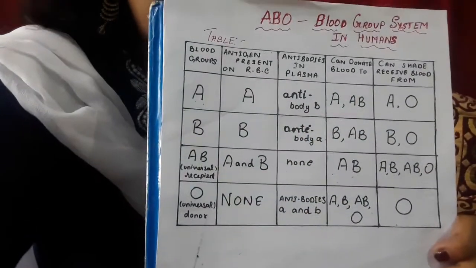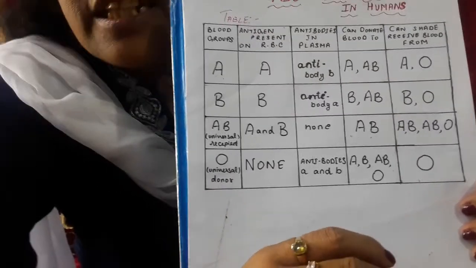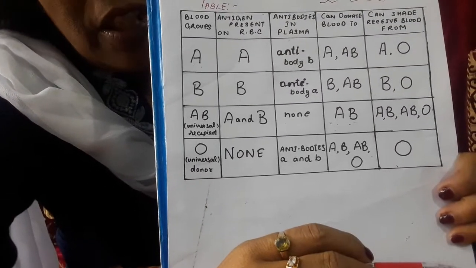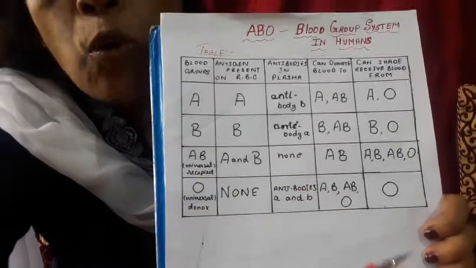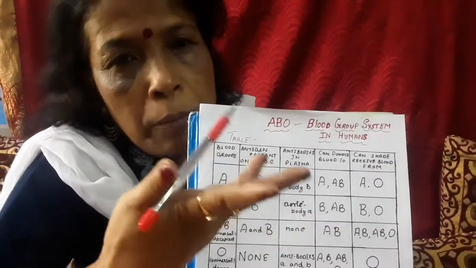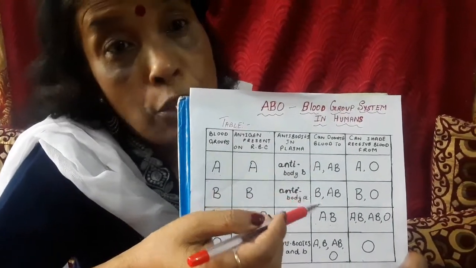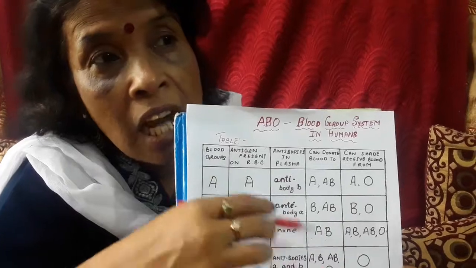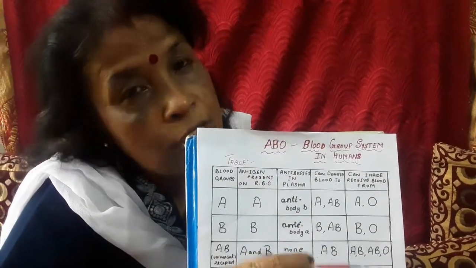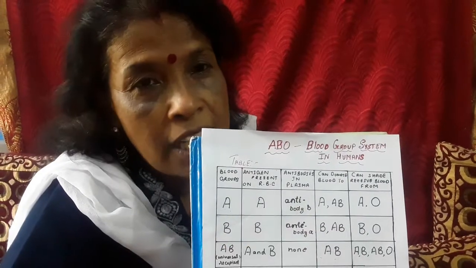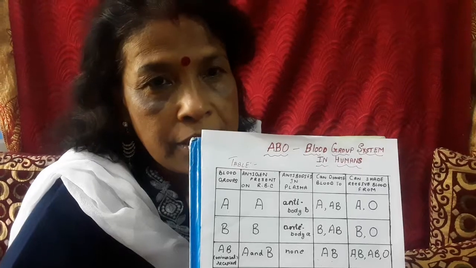These days we have one more precaution that should be taken, that is to test for HIV, because we find that sometimes a person when required buys blood from the blood bank, and if this HIV test has not been done, after certain years it has been found that that healthy person is also suffering from the HIV virus. So that also is mandatory.